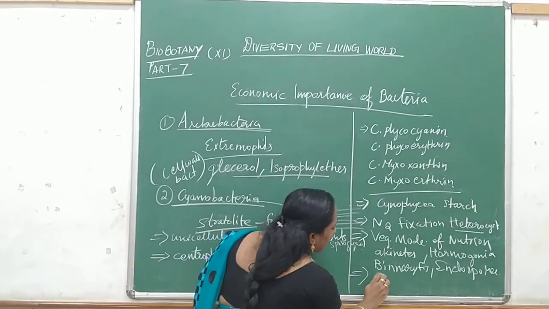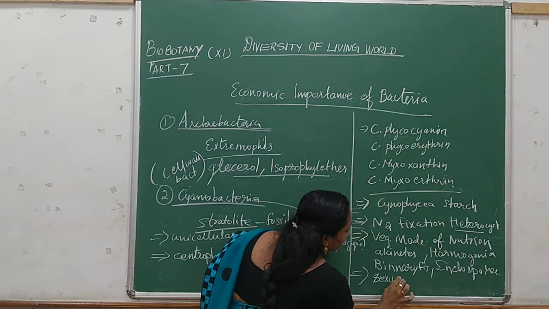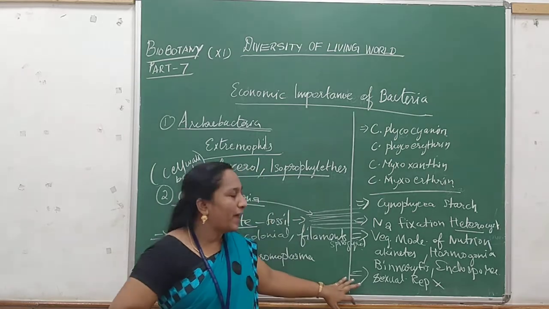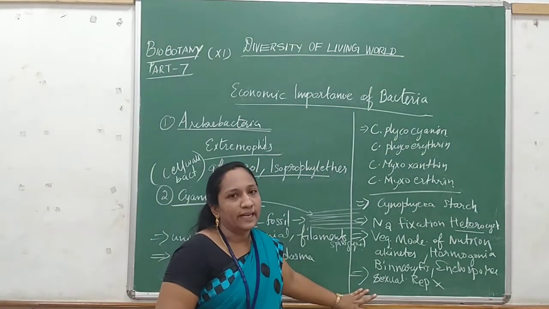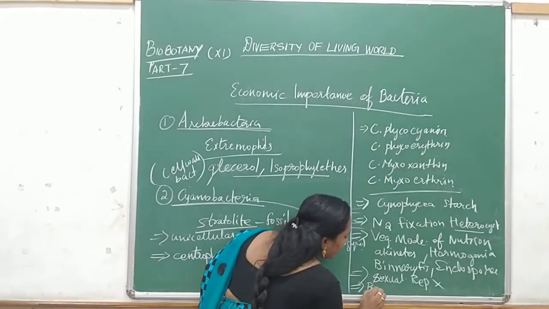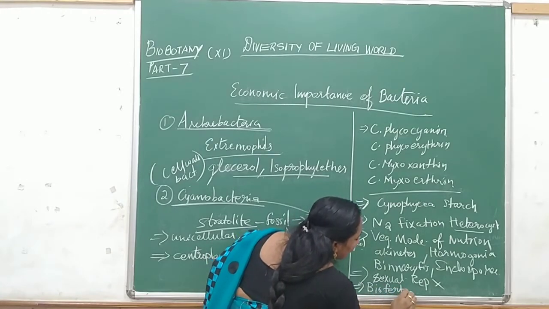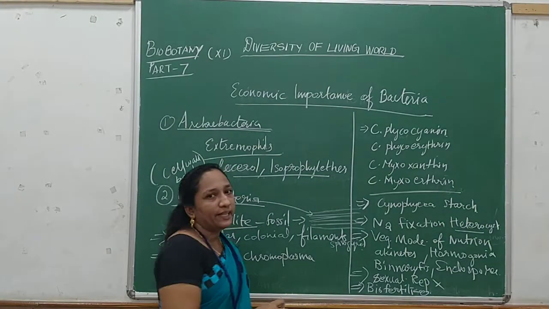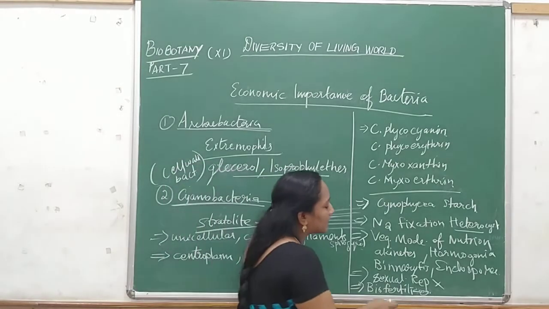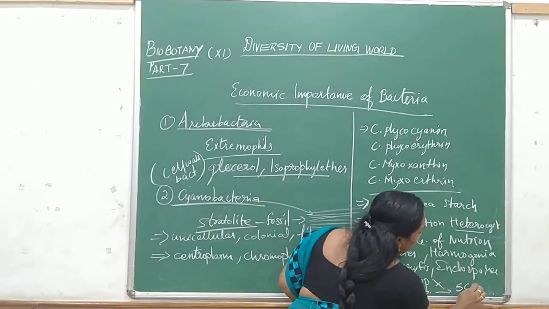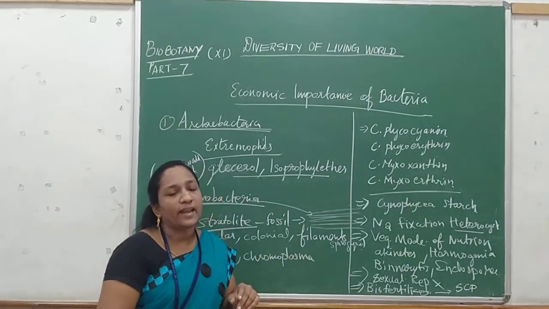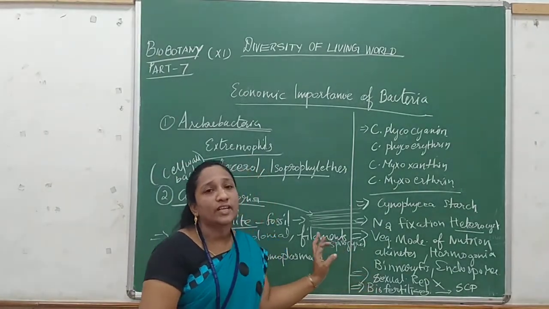And because of this, sexual mode of reproduction is absent. Sexual reproduction doesn't take place here. So no sexual reproduction takes place in the cyanobacteria, and this will be involved in the formation of biofertilizer, and it also has the property of protein. So hence it is consumed as single cell protein. The cyanobacteria is also used as a single cell protein. Example, Spirulina is a good example of single cell protein.